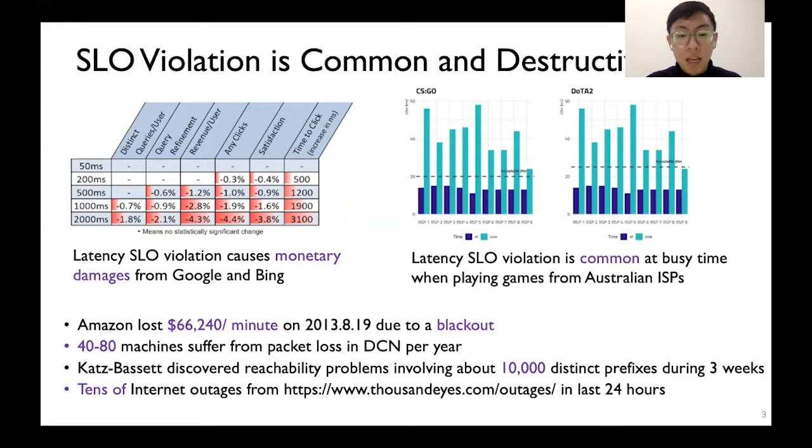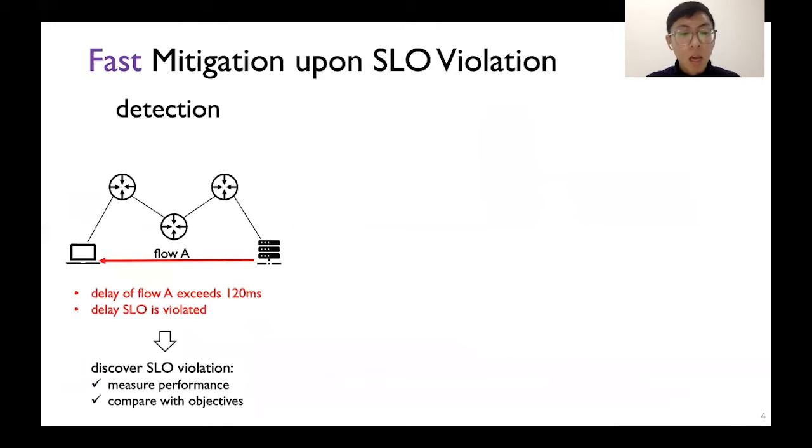Another survey shows that in many data center networks, there are around 40 to 80 machines suffering from severe packet loss every year. Even at the moment, there are many IP prefixes having reachability problems. In order to reduce the damage brought by SLO violation, there are urgent needs to quickly mitigate the network problems. Fast mitigation requires 3 steps.